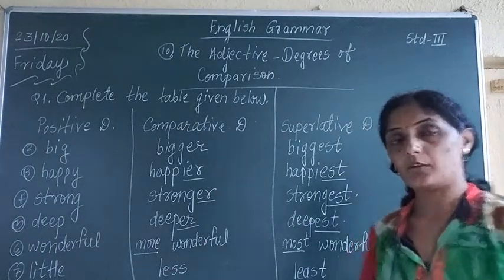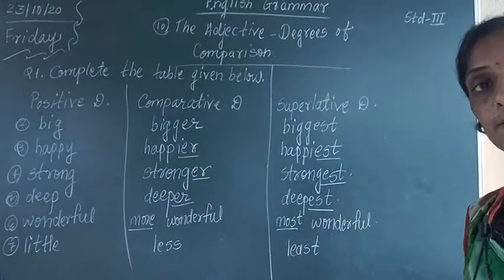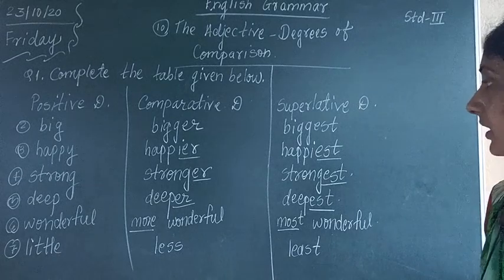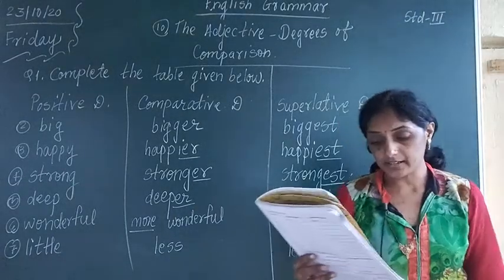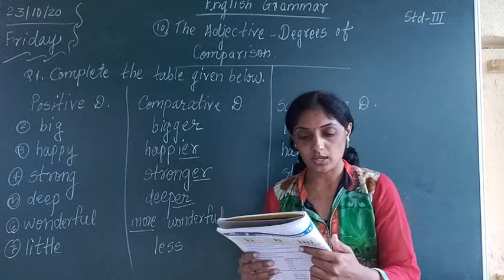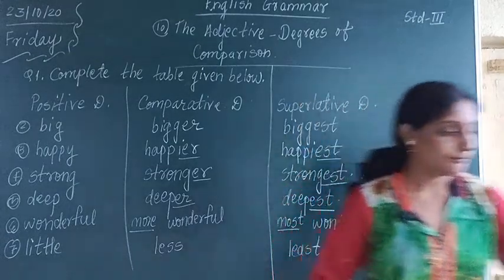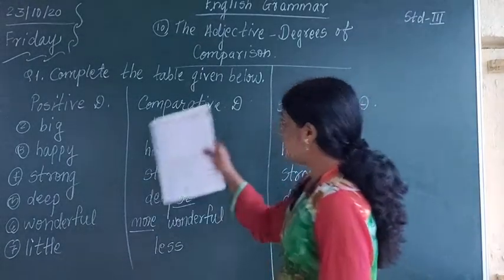Okay, are you able to see? Can you see properly? Yes. These are 7 examples. After that, the 8th example given in the book is colorful. Have you got all this?